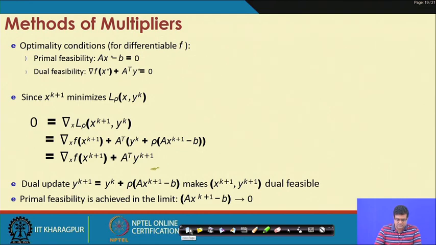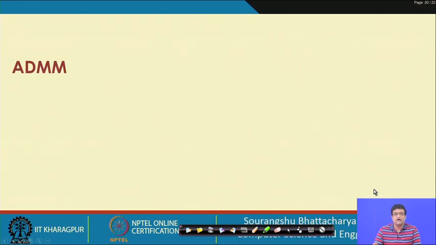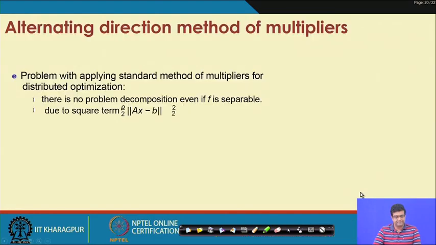Okay. So, this describes the method of multipliers. Now we come to ADMM. ADMM combines both of these. If we want to step back, method of multipliers